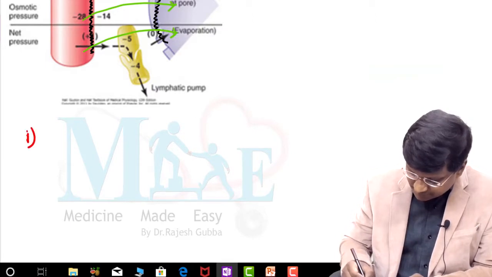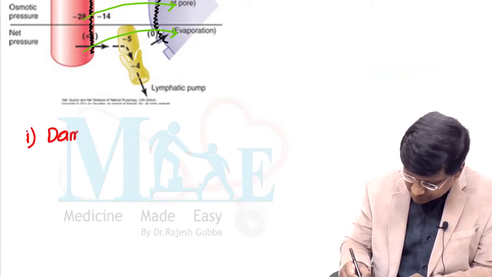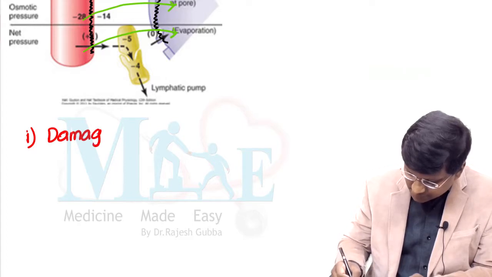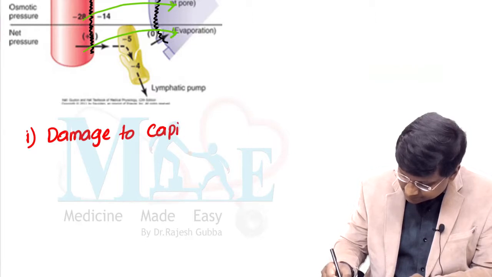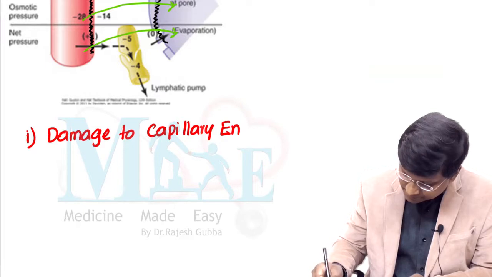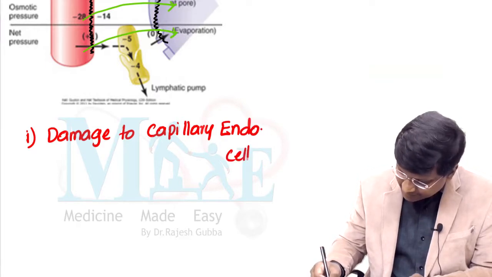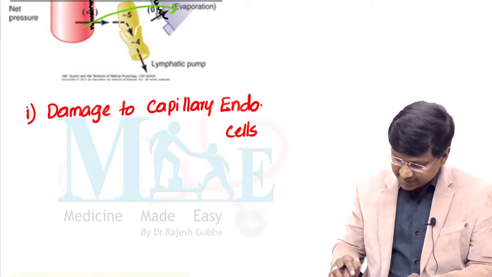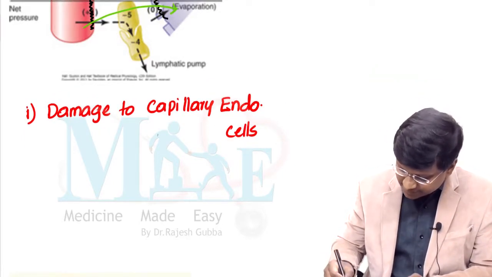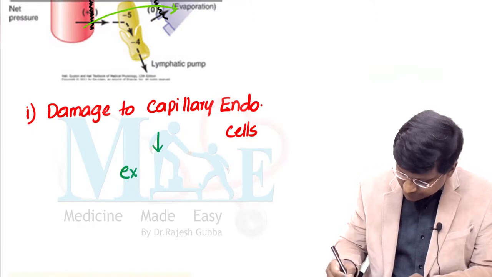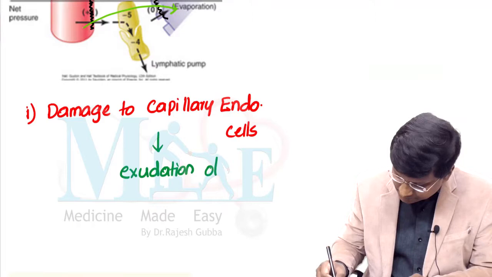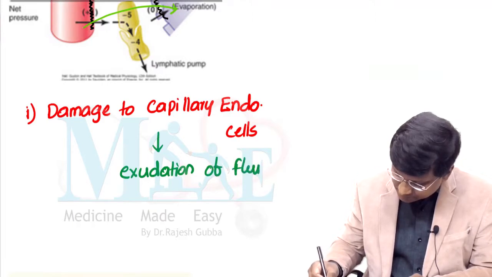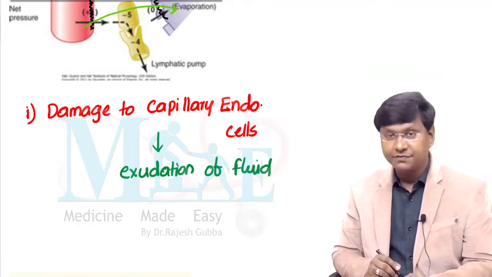Number 1, there is damage to the capillary endothelial cells, and subsequent to that damage, there is exudation of the fluid.